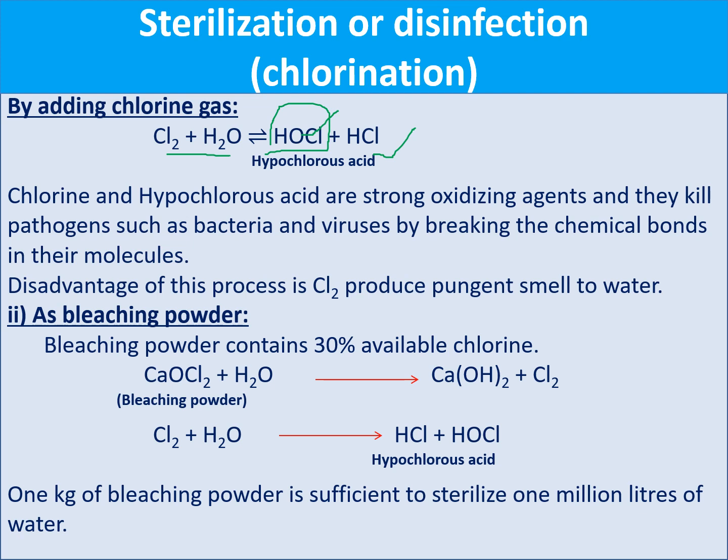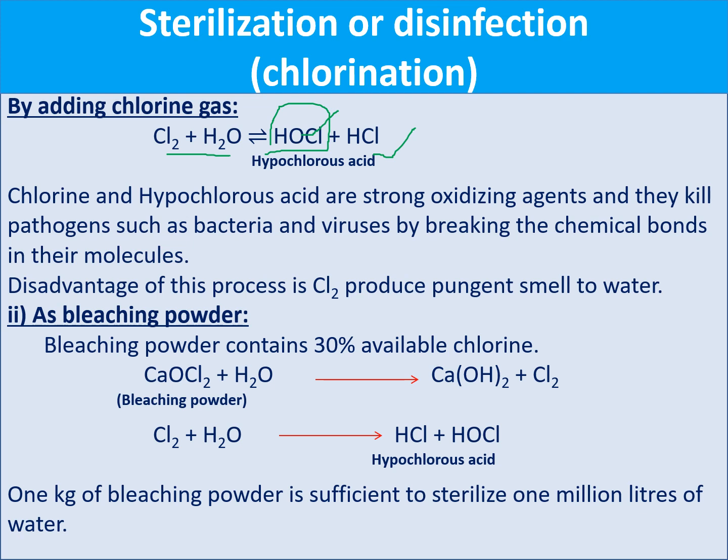But there is a disadvantage. Chlorine has a pungent smell. It imparts a different taste and smell to the water, so it does not give a pleasant experience to the consumer. Also, chlorine is a gas, so storage is another problem. Chlorine is a very active gas. It immediately interacts with the water and immediately produces HOCl. So the HOCl kills the bacteria present in the water.